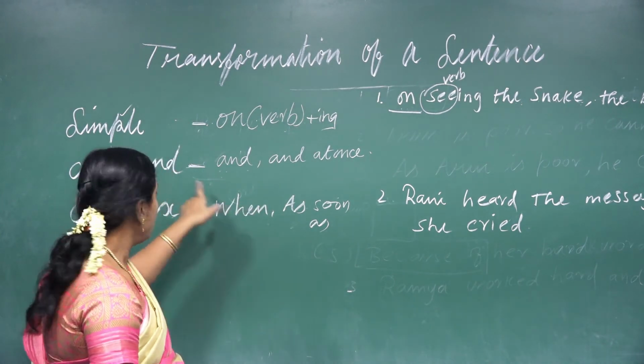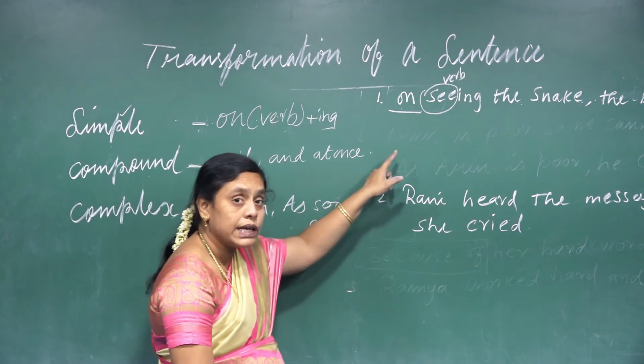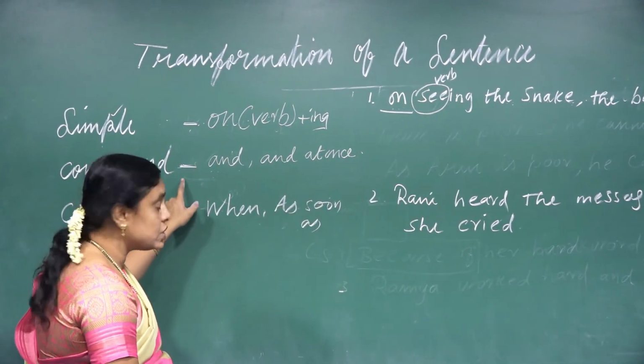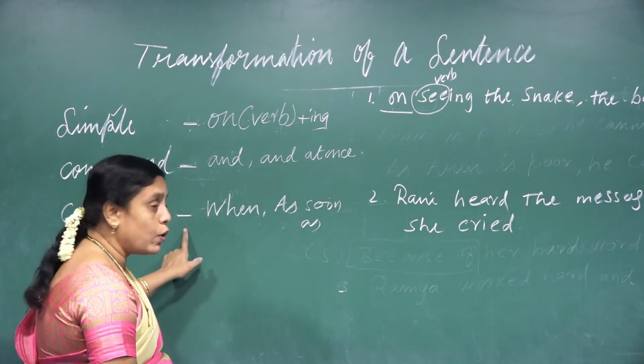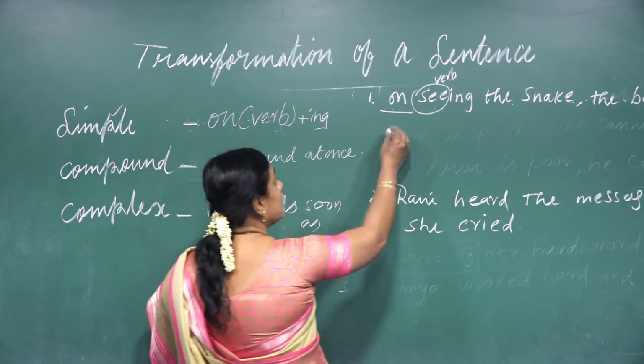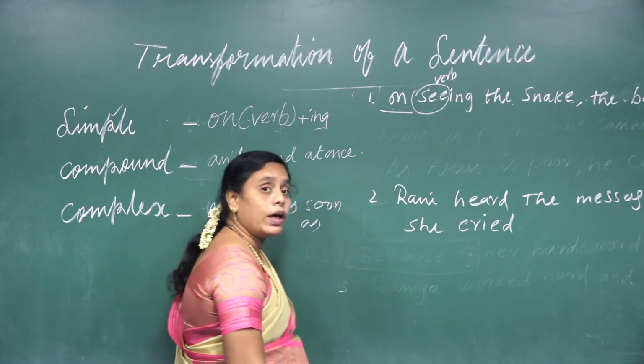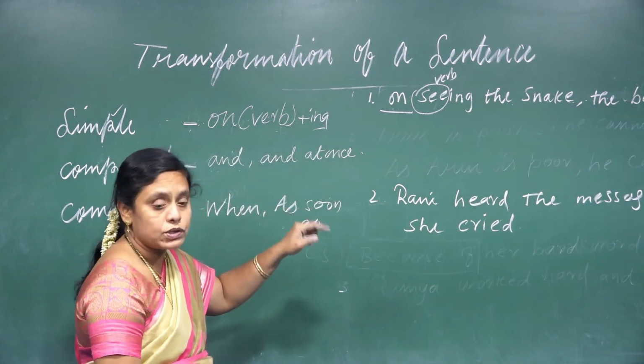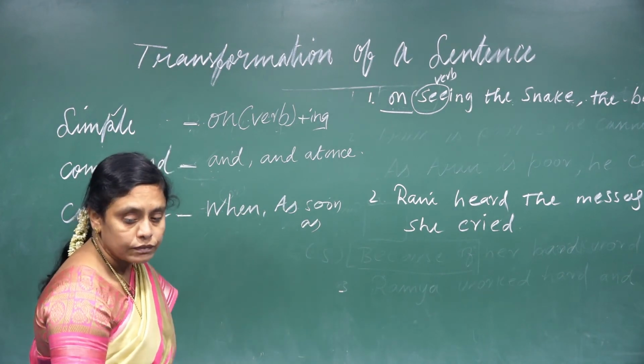And now come, we will change. What is the given question? On verb plus ing means this is simple, and I want to change this into compound and complex. See here: on seeing the snake, the boy ran away. Now you want to change into compound. How do you have to use it? See here.